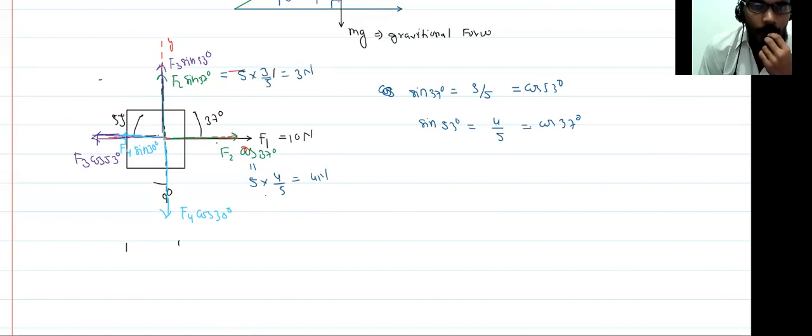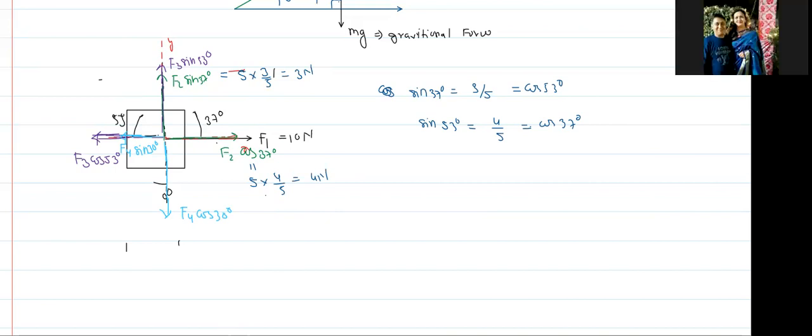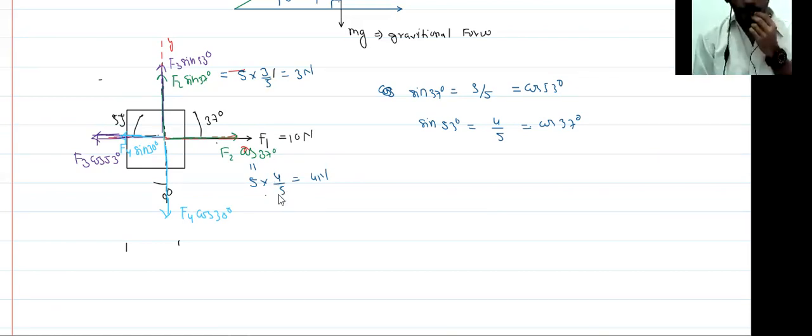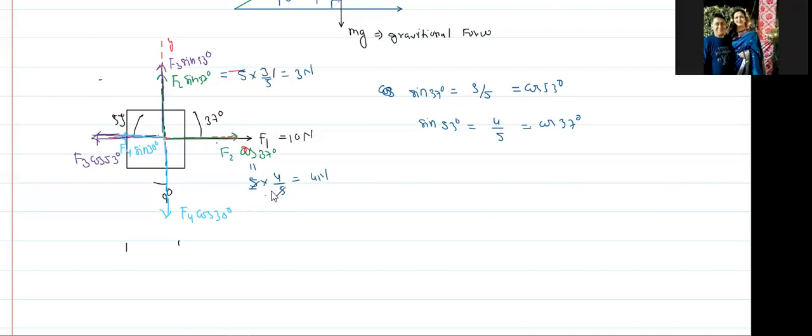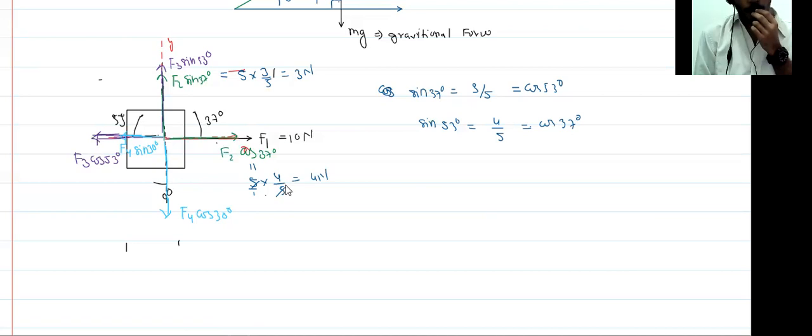Sir, why have we written 5 into 4 by 5? Because the 5 in the numerator and the 5 in the denominator cancel out.